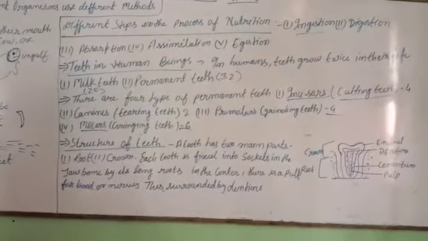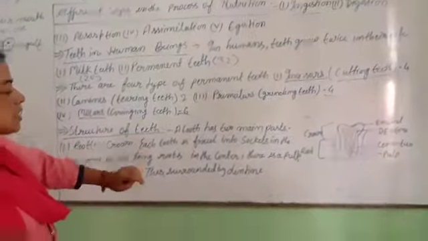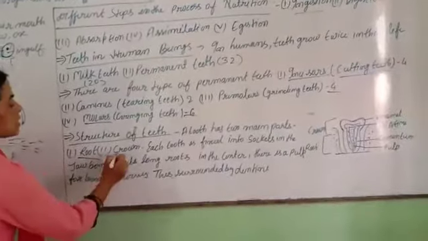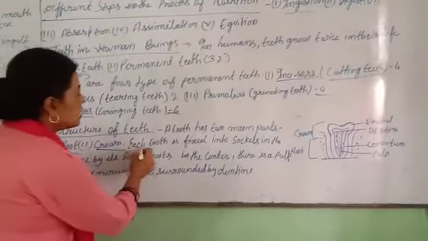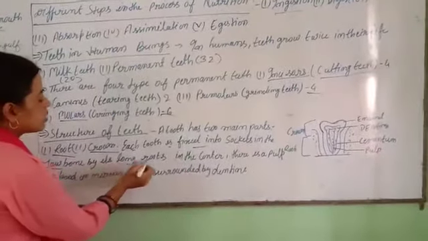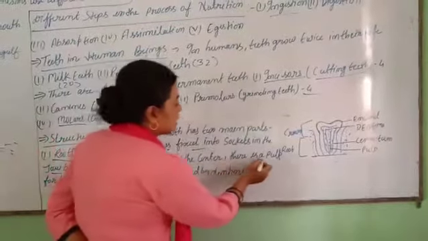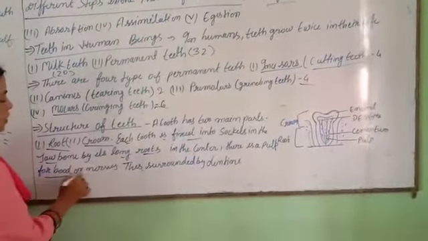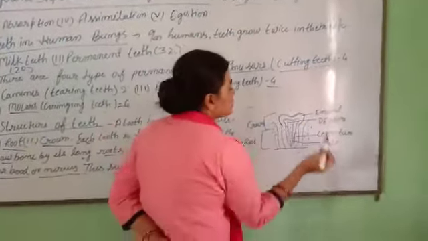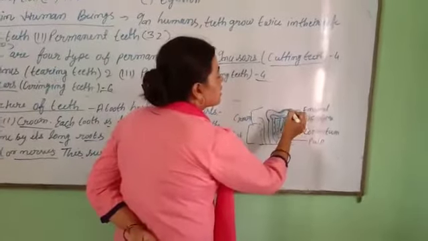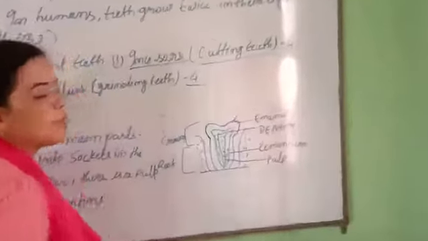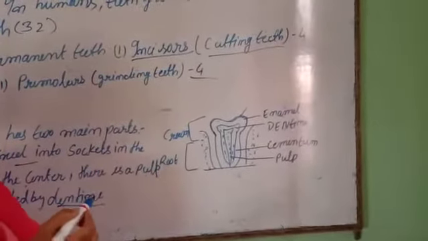Let's see the structure of teeth. In the structure of teeth, a tooth has two main parts. First, root, second, crown. Each tooth is fixed into the socket in the jawbone by its long roots. In the center, there is a pulp for blood and nerves. This is surrounded by dentine. Let's see the structure. You can see this is the enamel. This is the upper part of the tooth, the shining part. The shiny or white part of the tooth.